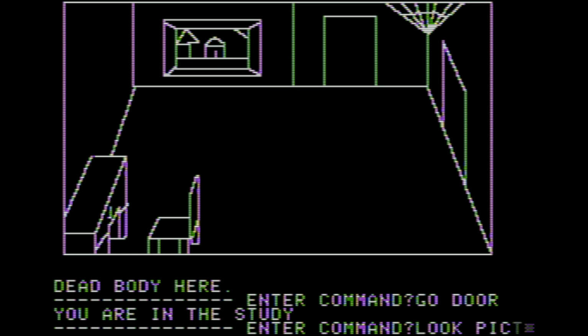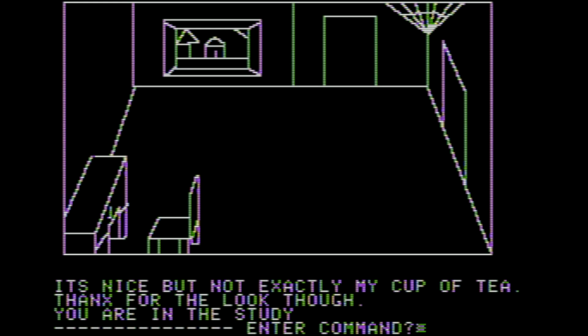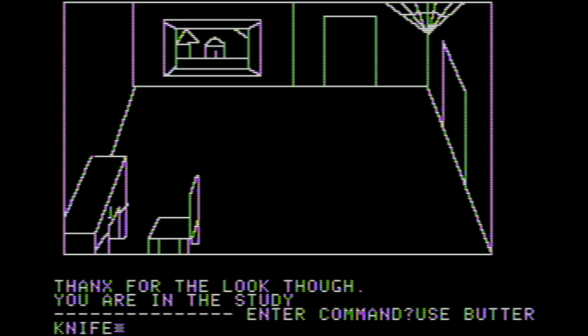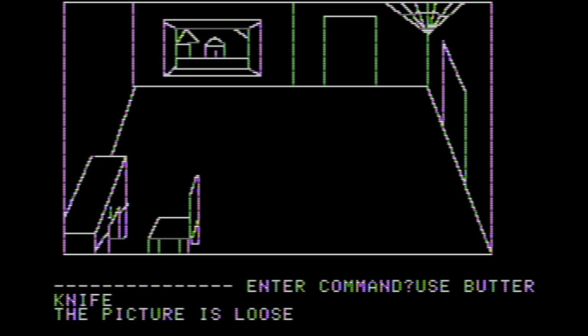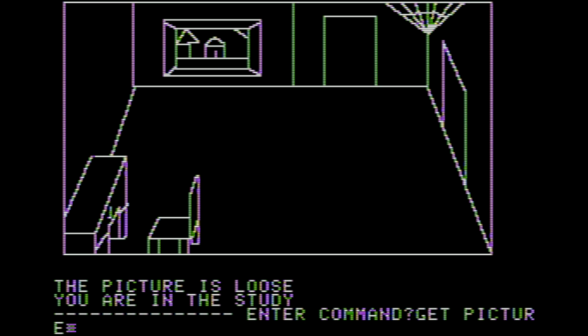Let's look at the picture on the wall. It's nice, but not exactly my cup of tea. Thanks for the look, though. They actually typed it with an X. Once again, another kind of random thing here. Use the butter knife. Remember, we got that a while ago. And I was hoping that by looking at the picture, they would give us a clue as to what is happening, but they didn't. Use the butter knife. And now the picture is loose. Who would think to just use a butter knife in the study? You know what I mean? But maybe there was a clue that I just don't know where it is. But I tried looking at the picture. Didn't seem to work. Now we can get the picture.